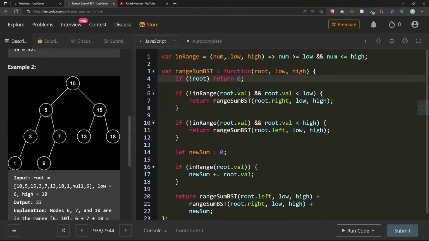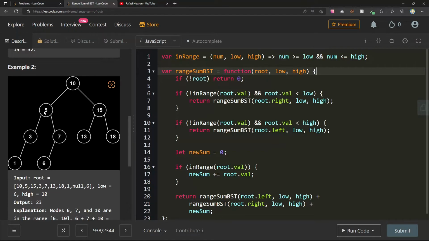So let's just go through this, right? Range sum root, low, high. If not root, return 0. If not in range, let new sum equal 0. If in range, root.val, right? Num greater than or equal to low and num less than or equal to high, new sum plus equals 10. Okay. Return range sum BST root.left, low, high.